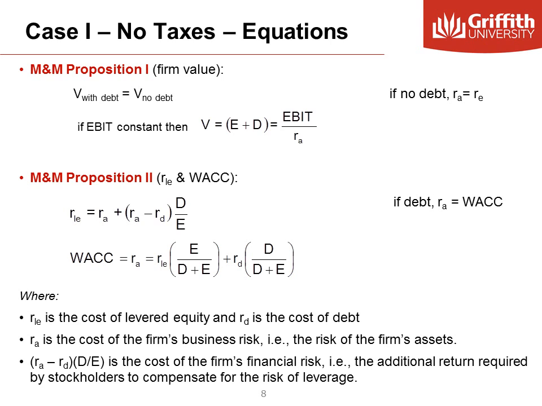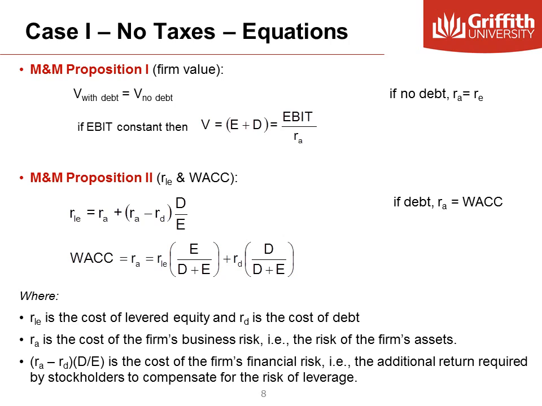So the cost of levered equity depends on the firm's business risk, the day-to-day running operation, and depends on the firm's financial risk, the amount of debt or leverage the firm has. Also, note that if the firm is financed only with equity, the required return on assets is just the cost of equity.